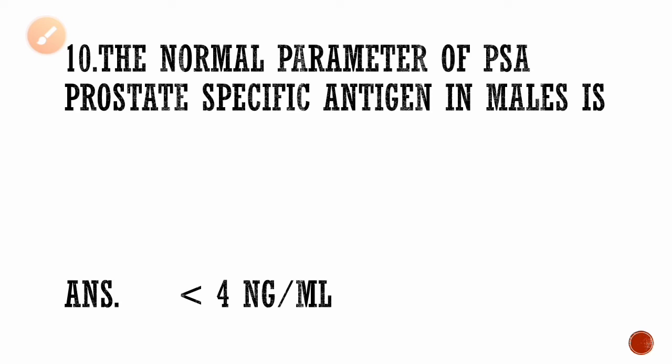Next, 10th question: the normal parameter of PSA, that is prostate specific antigen, in males is. If the person is having prostate cancer or prostate hypertrophy, we send a particular biochemistry test, that is the prostate specific antigen test. What is the normal parameter of this PSA? It is less than 4 nanogram per ml. If the antigen is less than 4 nanogram per ml, then the person is normal. If the antigen is more than 4 nanogram, then obviously the patient is susceptible to prostate cancer.